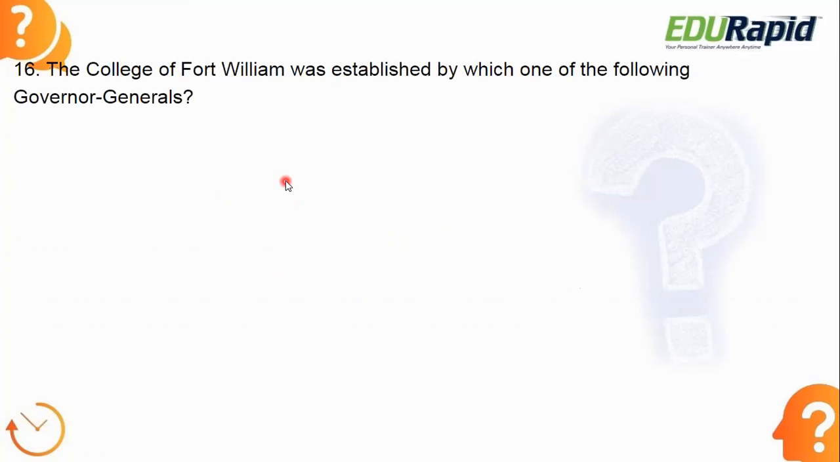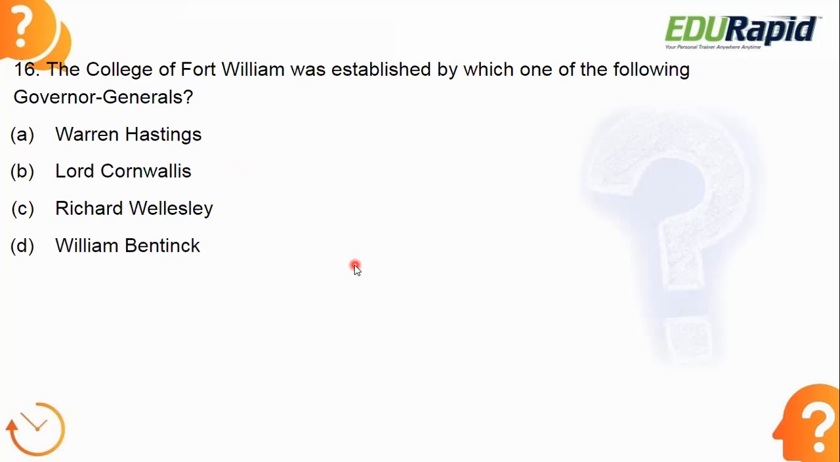The College of Fort William was established by which one of the following Governor Generals?